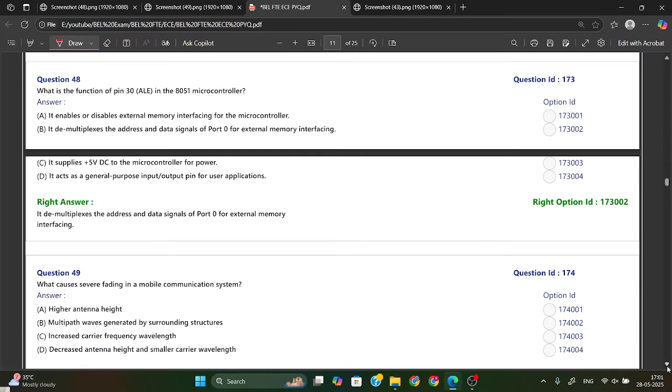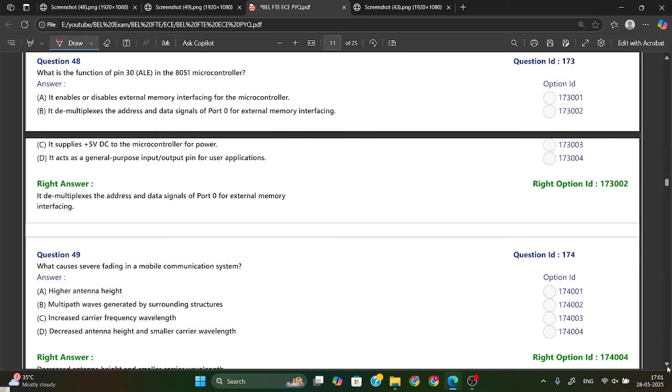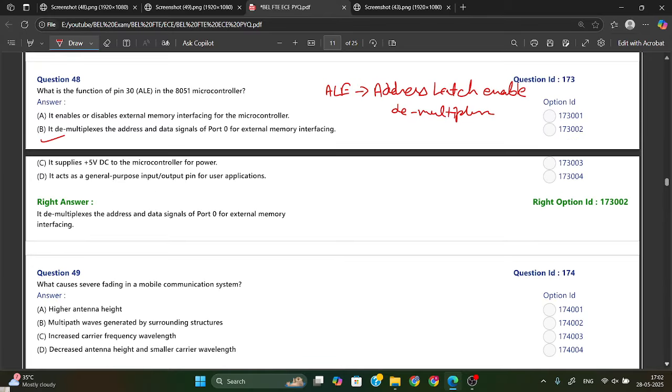Now, what is the function of pin 30 in the 8051 microcontroller? Pin 30 is ALE. ALE means address latch enable. The function of address latch enable is like a demultiplexer. It works as a demultiplexer. Sometimes it is used for the address, and sometimes it is used for data signals for the memory interface. So from here option B is your right answer.